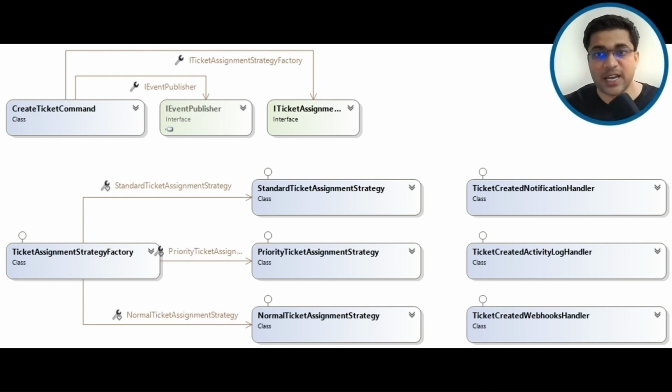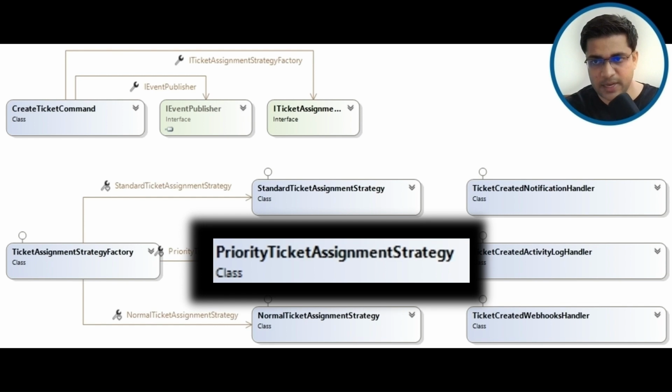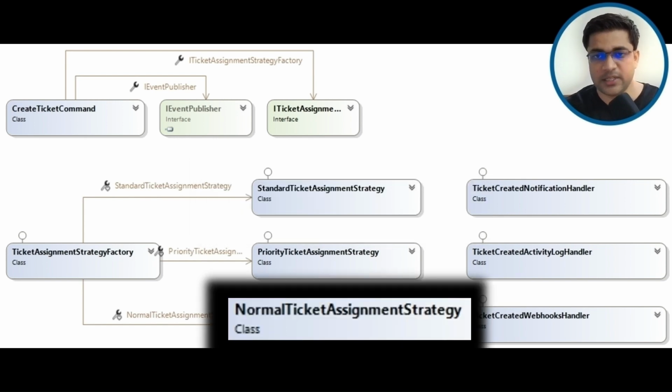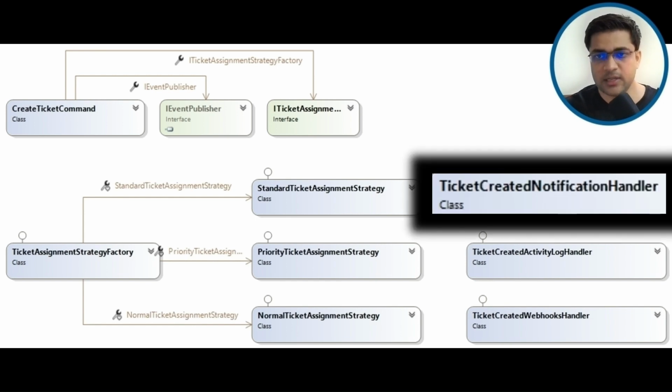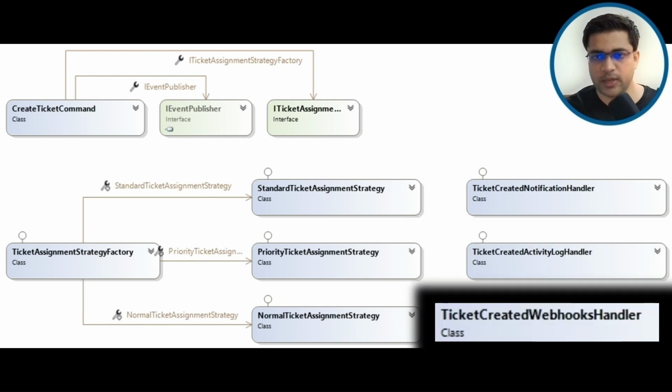Now we can see inside a story as well. Now we can see further components inside our ticket creation logic. This is the class that handles our main story. Inside it, this is the class that manages the priority assignment algorithm. This one manages the standard algorithm and this one manages the normal assignment algorithm. Furthermore, this handler sends notification. This one handles activity log and this one notifies the integrated systems.